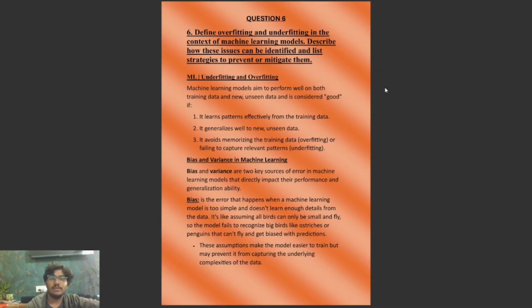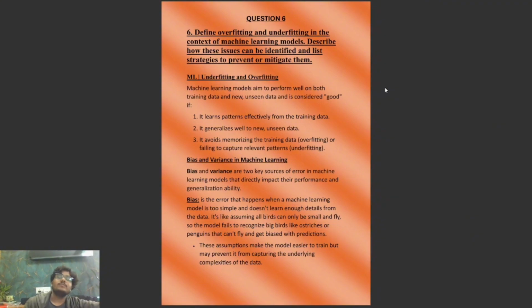Topics: define overfitting and underfitting in the context of machine learning models, describe how these issues can be identified, and list strategies to prevent or mitigate them. Have you ever trained a machine learning model that works like magic on your training data, but performs terribly in the real world? Well, that's overfitting. And if a model does not learn anything at all, that's underfitting. In this video, we will understand both clearly, visually, and with some simple examples. So let's start.